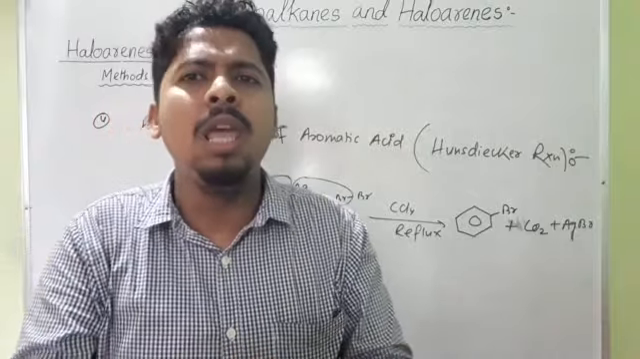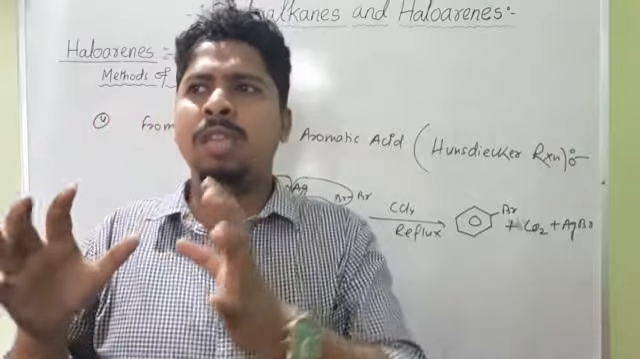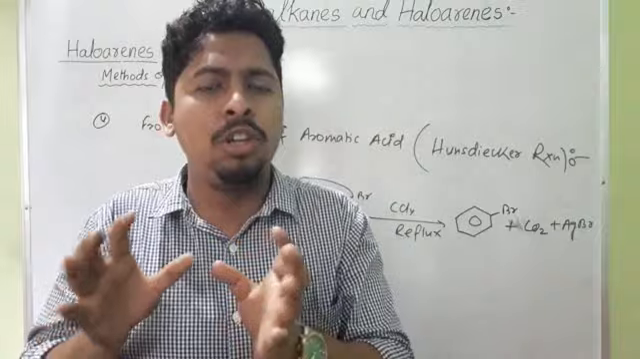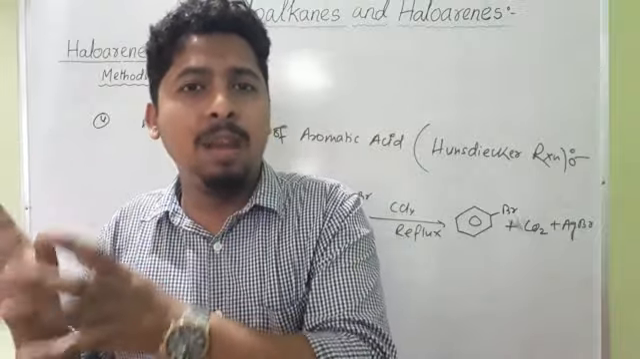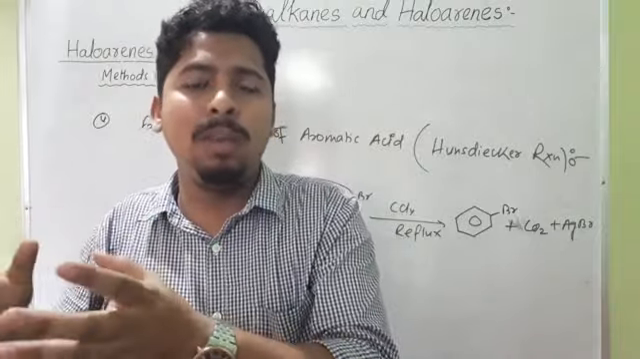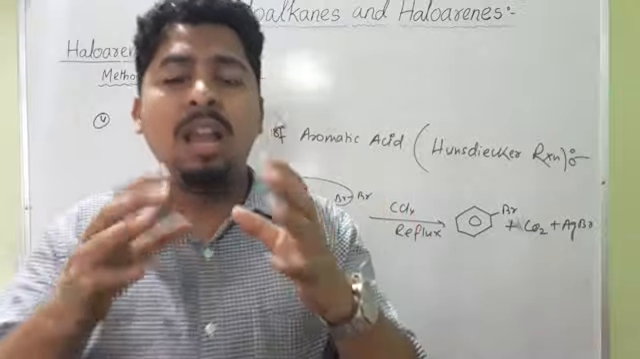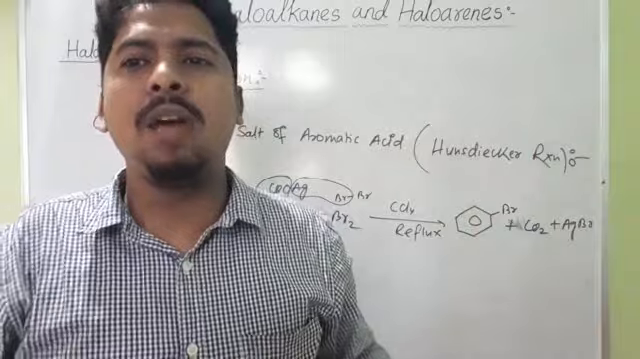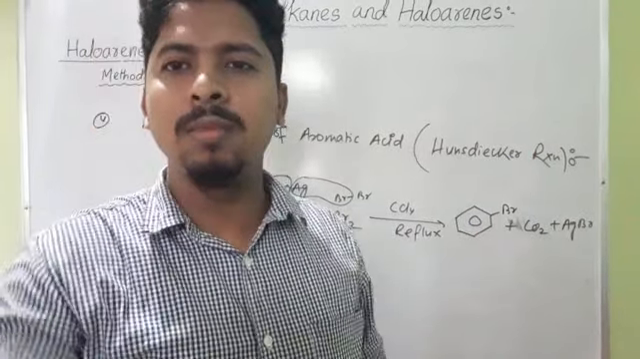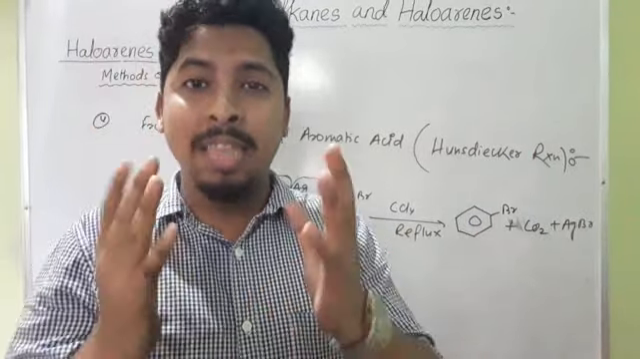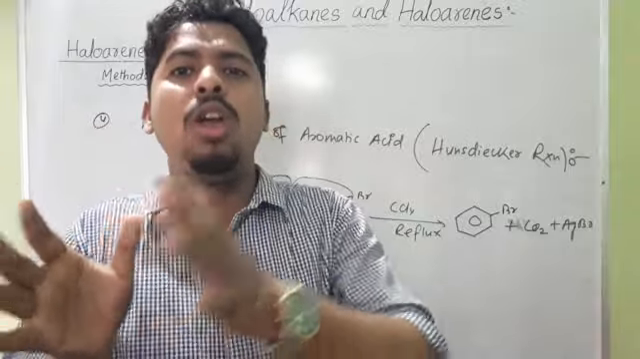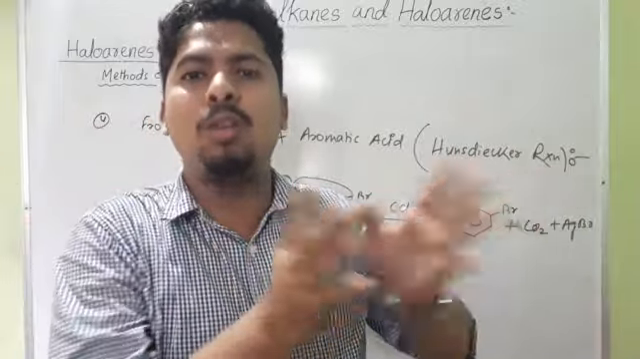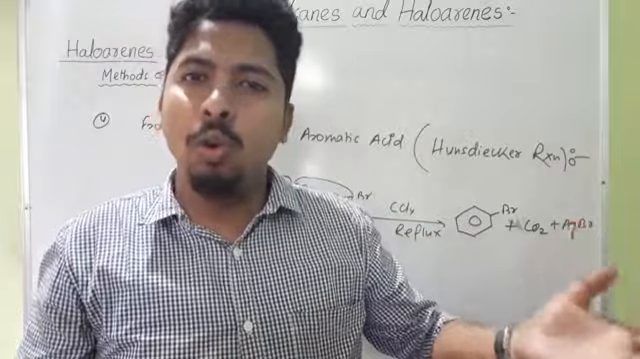We have also seen that side chain substituted products can be obtained by treating methylbenzene, toluene, or ethylbenzene with sulfuryl chloride or NBS, N-bromosuccinimide. We can get different types of products. After that we saw the Sandmeyer reaction, where benzene diazonium chloride on treatment with CuCl in presence of HCl, or CuBr in presence of HBr, produces chlorobenzene and bromobenzene.